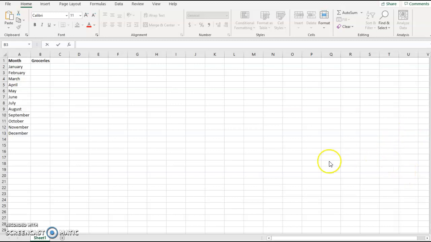Hi, my name is Robin Sisson, and I want to show you how to create an Excel file that will add your numbers up for you automatically.